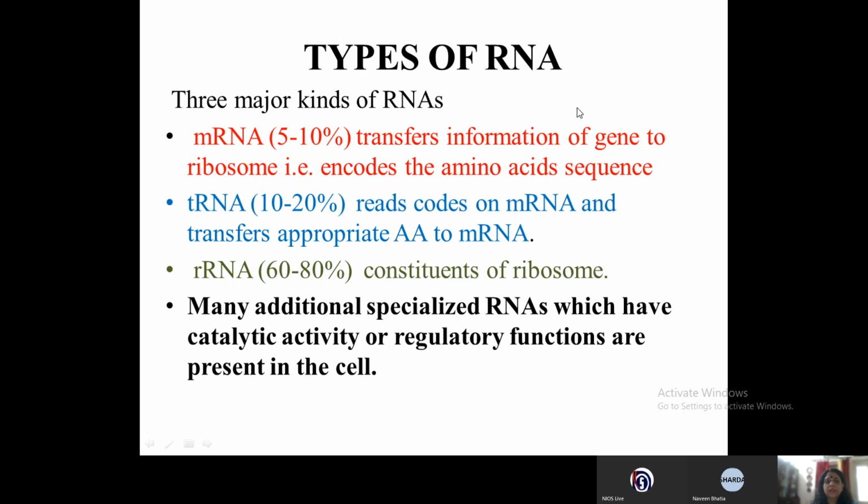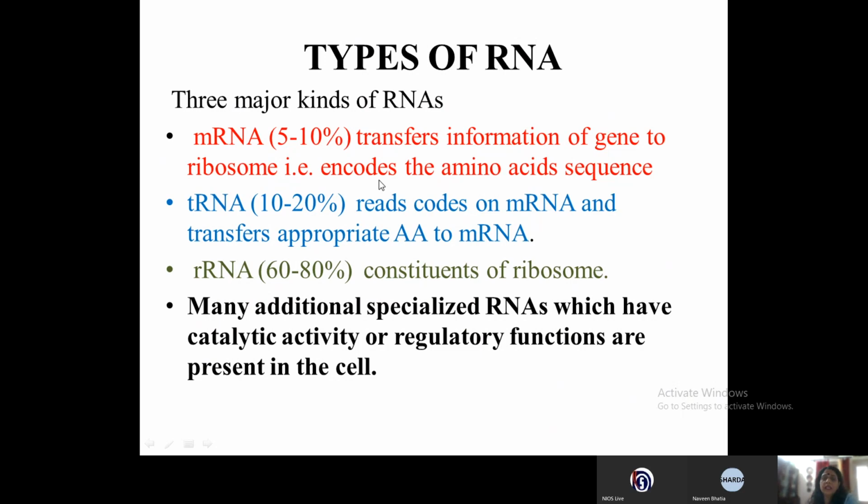Now we'll see the types of RNA. The 3 major kinds of RNAs are the mRNA, which is about 5 to 10% in the cell, and they transfer information of a gene to ribosomes, that is, they encode the amino acid sequences.